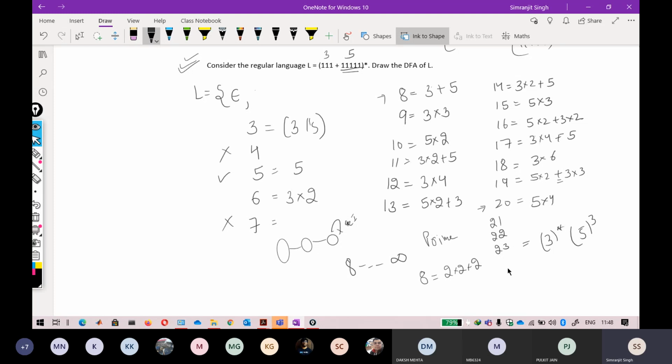Take any number, 100, 200, any prime number also, if you want to test it yourself. There will always be a possible combination of 5s and 3s. Okay, just let me see if you have any doubt. The solution to this question is already given, but I suggest you try some combinations yourself. That will build your concept, and strengthen your understanding that this kind of pattern is also possible in DFA.